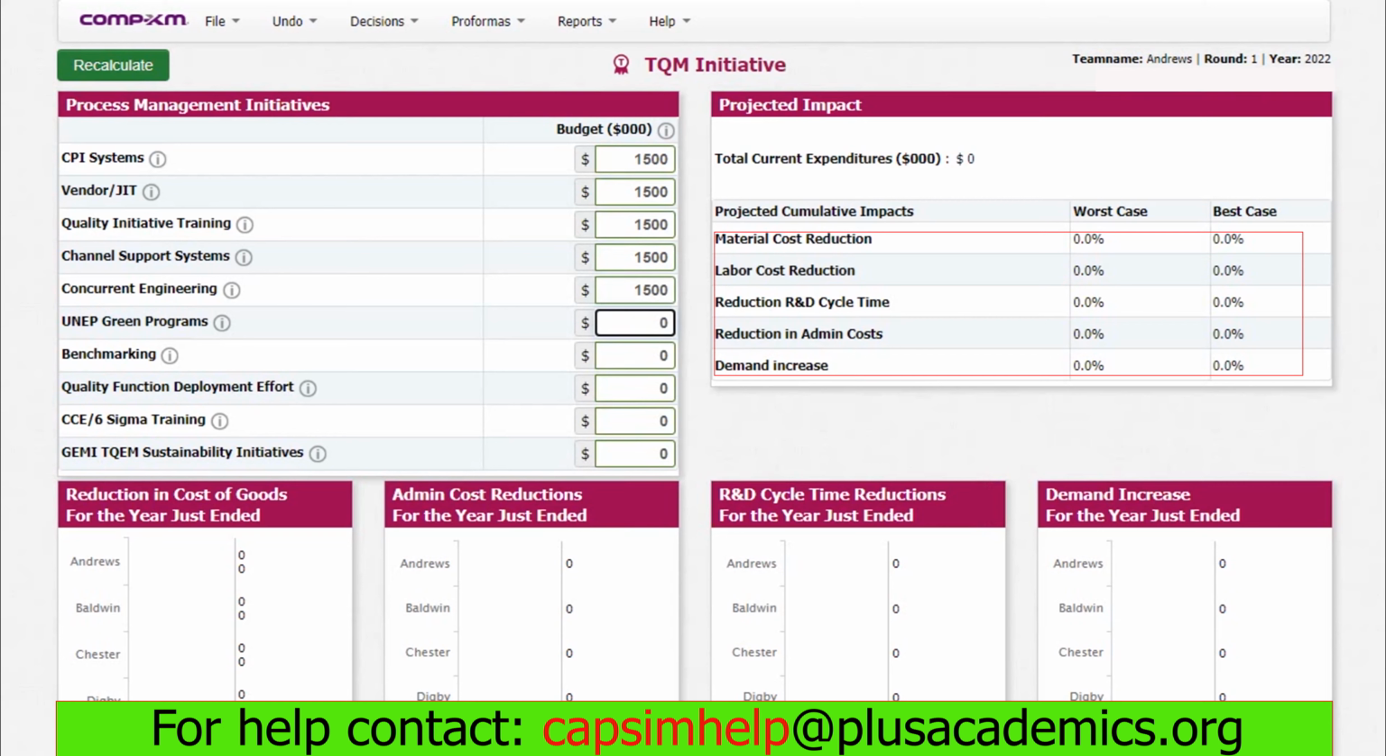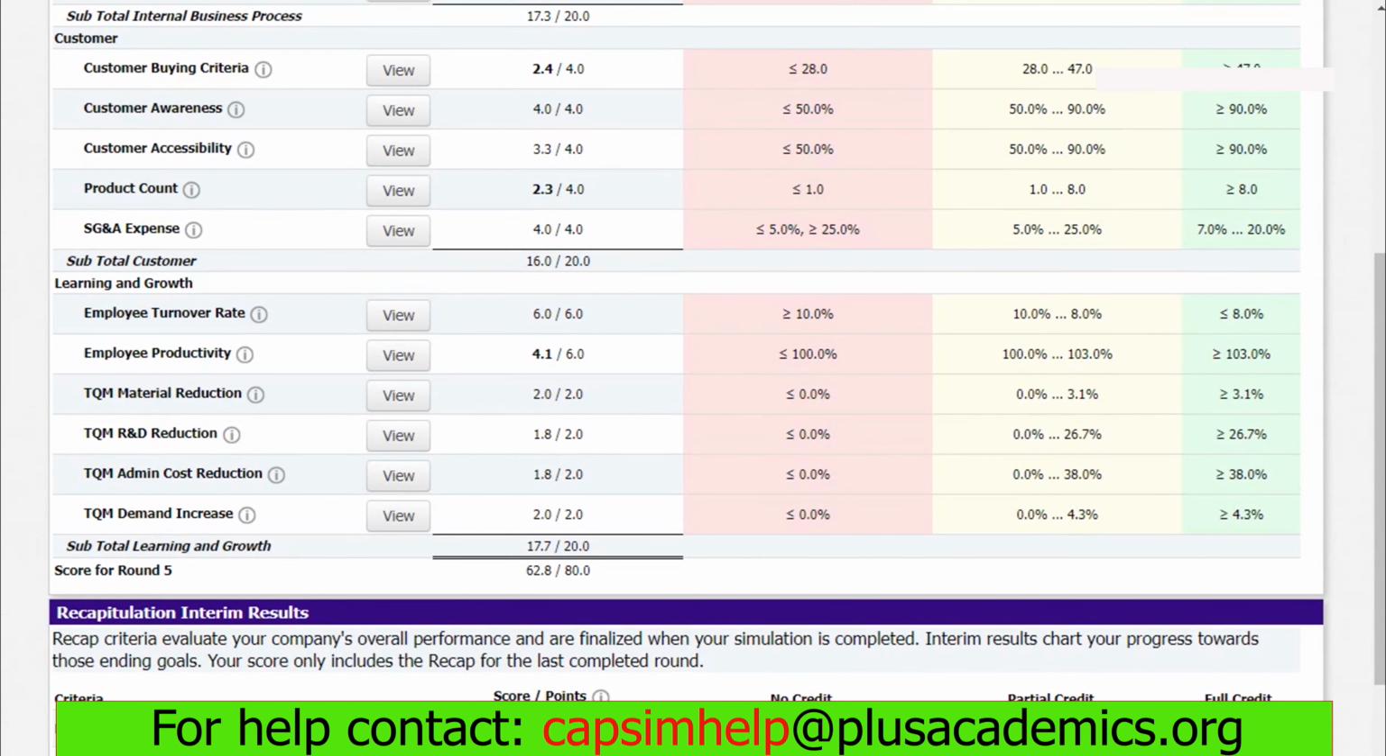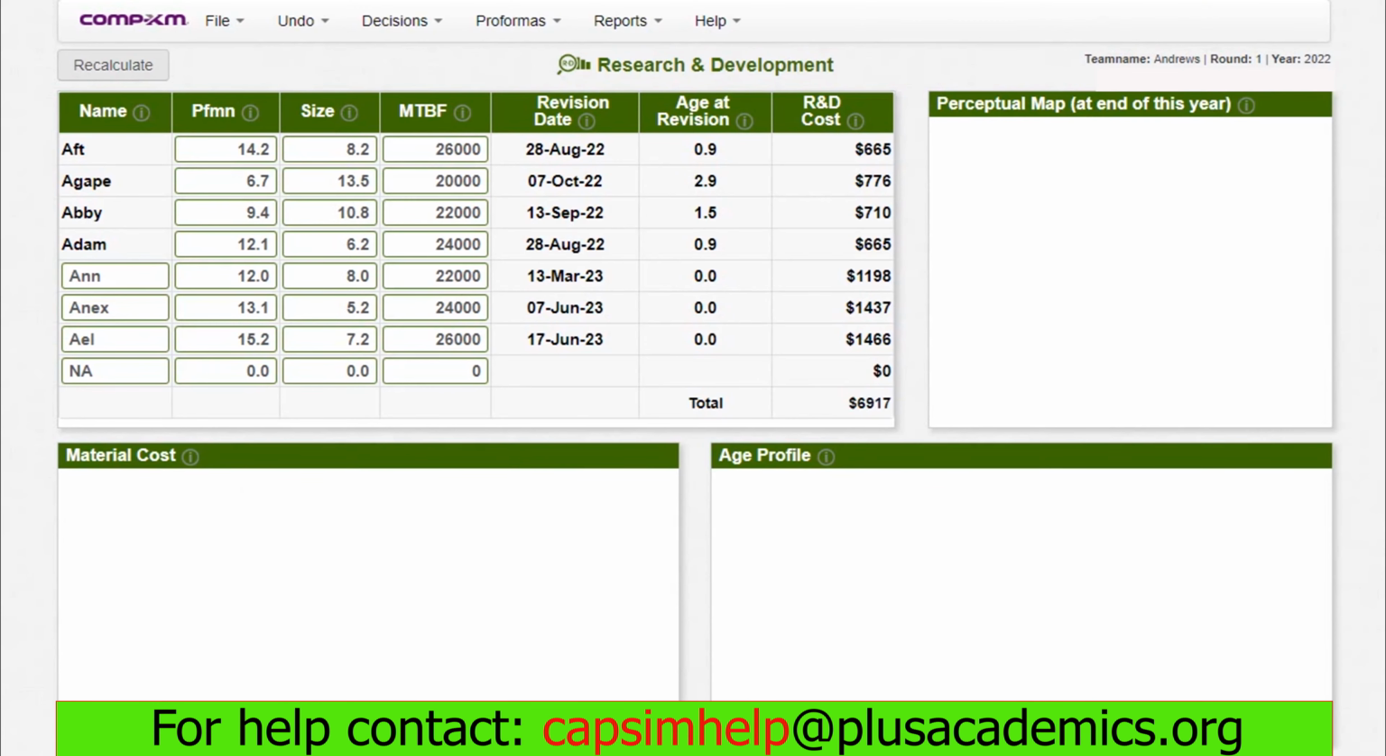That's the reason why we are spending 1,500 on each strategy. Another thing that is very important in TQM is the points that we'll be getting based on TQM. In each round, we can get as much as 8 points from TQM. You do not want to lose that, and that's another reason why we are spending 1,500 on each strategy. Now, let us recalculate and see the impact TQM has had on our R&D.